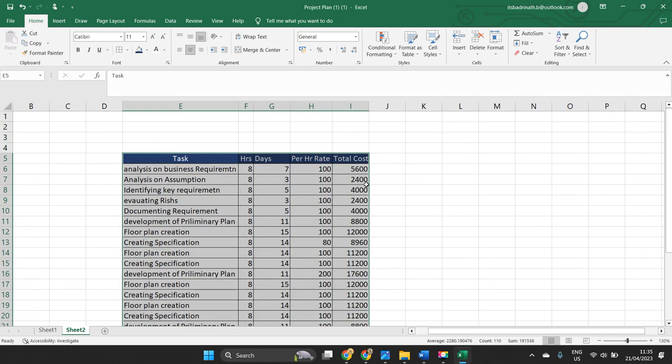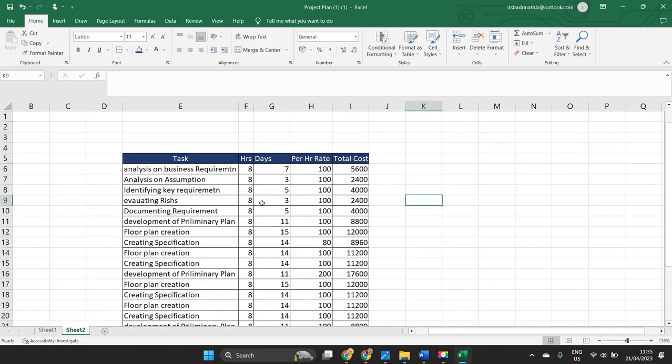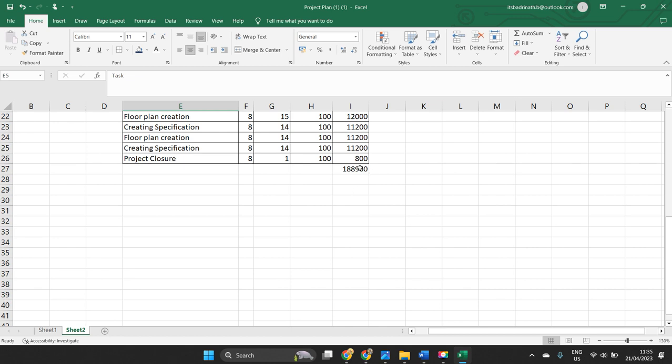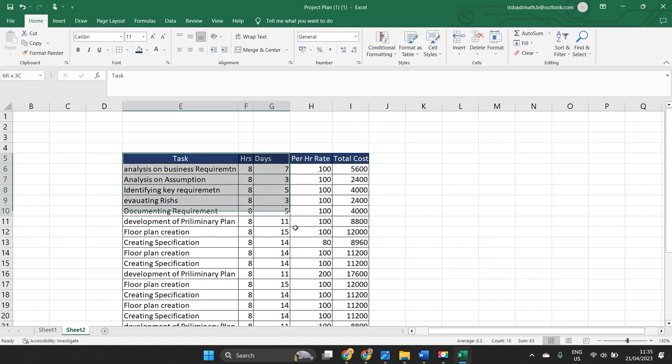Properly formatting the table. Okay. So this is the cost management plan. What are the costs we have? How many hours each day people will work? How many days it takes to complete the task? Per hour rate and the total cost. When you add everything, this is the total cost. Okay. So the total cost of the total project, the complete project.